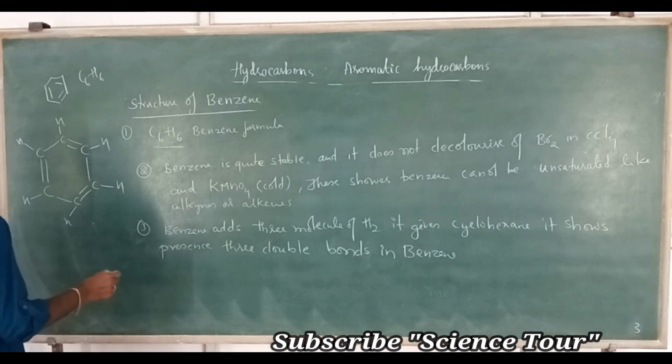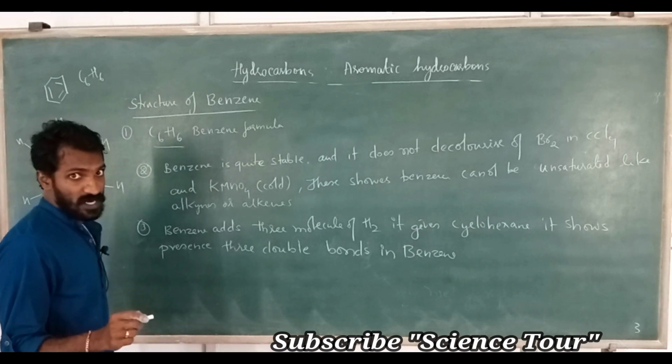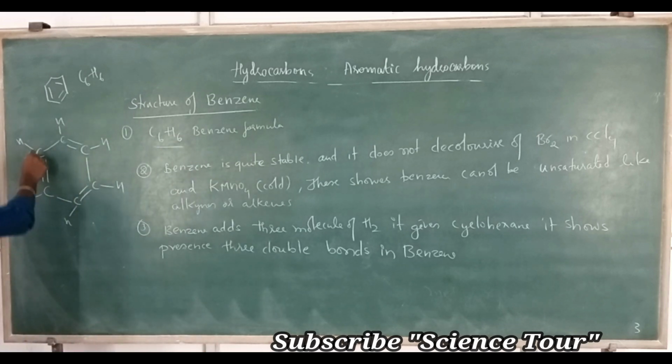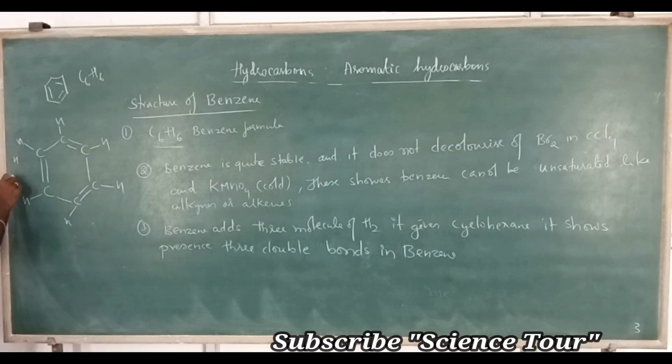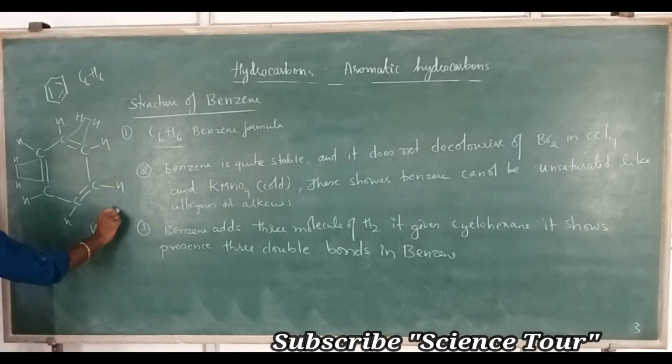So you can add 3 molecules of hydrogen. 3 molecules of hydrogen means how many hydrogen atoms? 1 molecule contains 2 hydrogen atoms, 3 molecules contain 6 hydrogen atoms. So 1 here, 1 here, 1 here, 1 here, 1 here, 1 here. This is 1 molecule of hydrogen, which will get added here. Another hydrogen molecule will get added to this double bond like this, and this bond breaks. Understood? Here this bond breaks, and it forms bond like this.